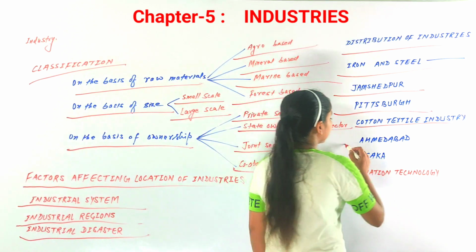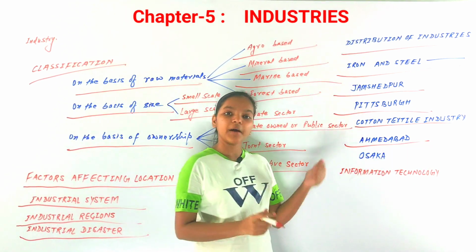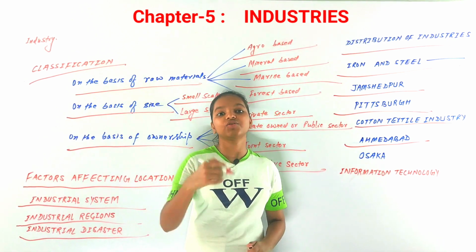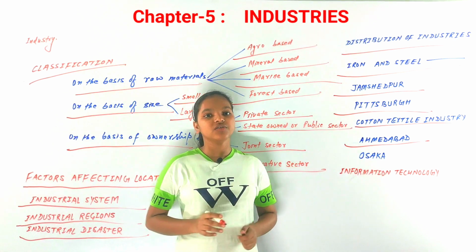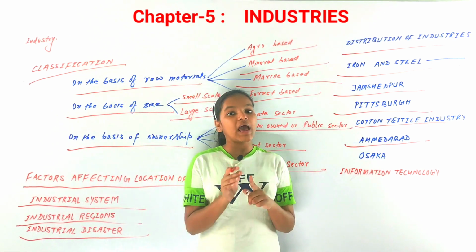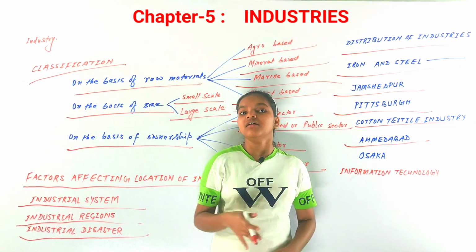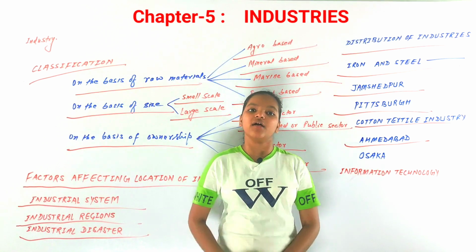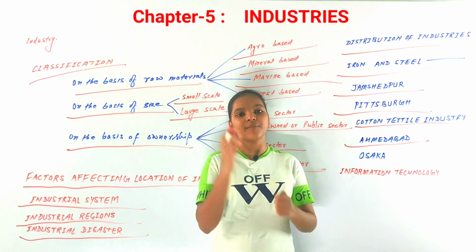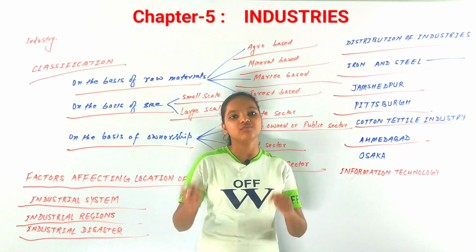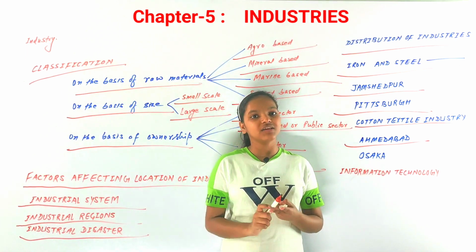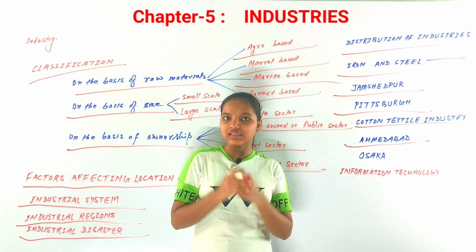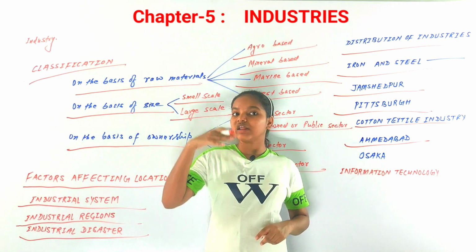Now next is Ahmedabad. Ahmedabad is a region of India where there are cotton mills and good quality cotton is produced, because there are many reasons. Ahmedabad is the second largest and good quality producer of cotton in India. First is Mumbai and next is Ahmedabad. Well, just leave Mumbai. You know that in Mumbai there are real estate, film industries and cotton mills. Mumbai, you can say, is a leader of everything. So now we are discussing Ahmedabad.